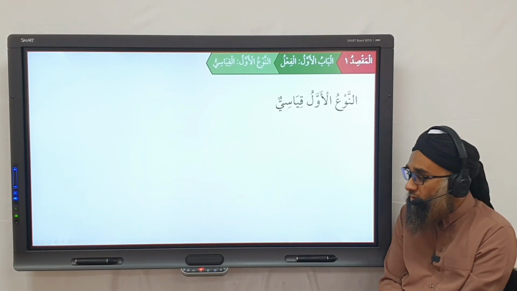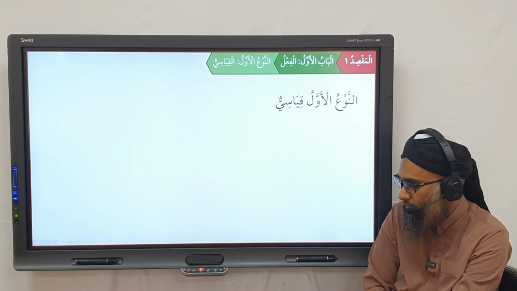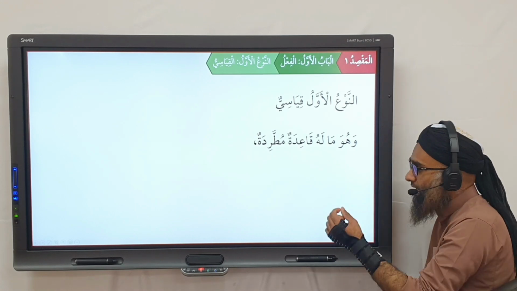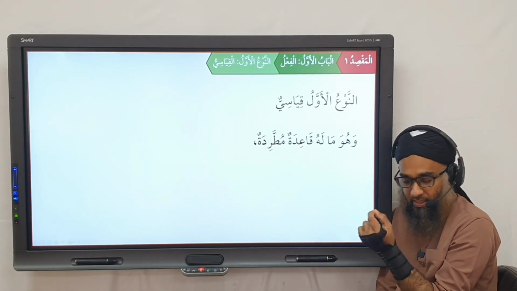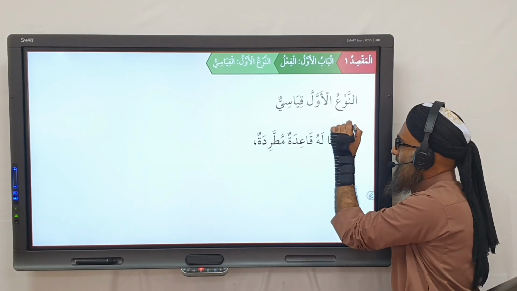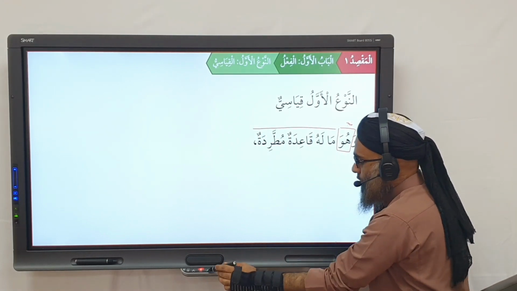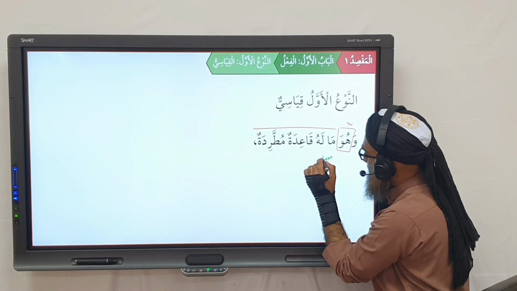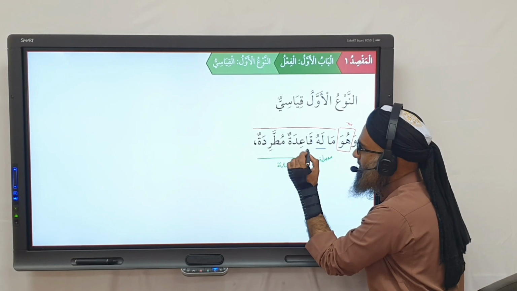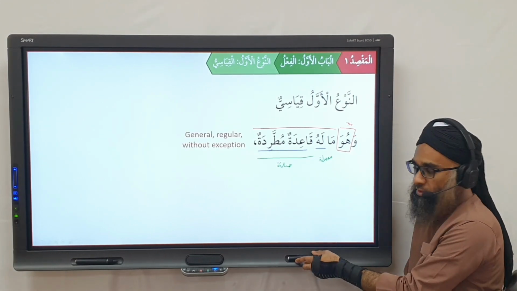So an-Nahw al-awwal, the first type of fa'il is qiyasi. Can you remember qiyasi? What does qiyasi mean from sughra? It follows a pattern. So in Arabic, the rule for that is وَهُوَ ما له قاعدة مضطردة. The first part is the mubtada and the khabar is ما له قاعدة مضطردة. This ما is موصولة and this is what? Sila. And the sila is made up of a khabar muqaddam and mubtada muakhar. And مضطردة means a general, regular, without exemption.